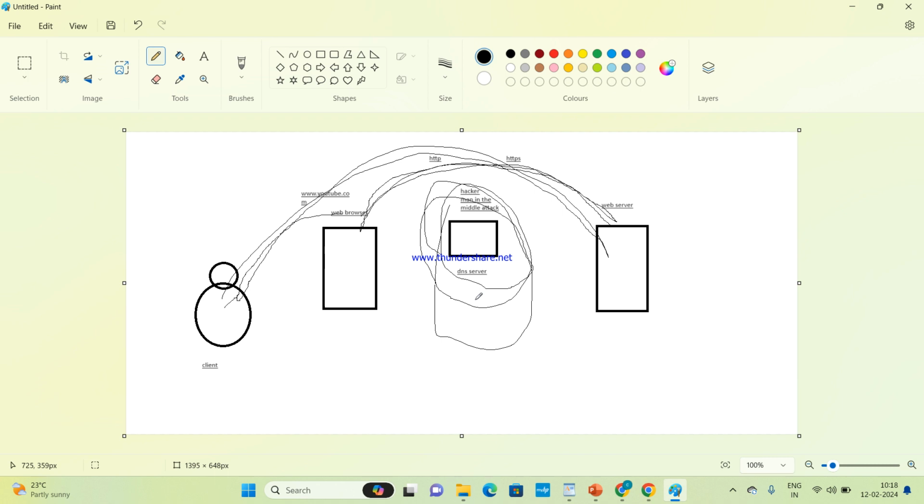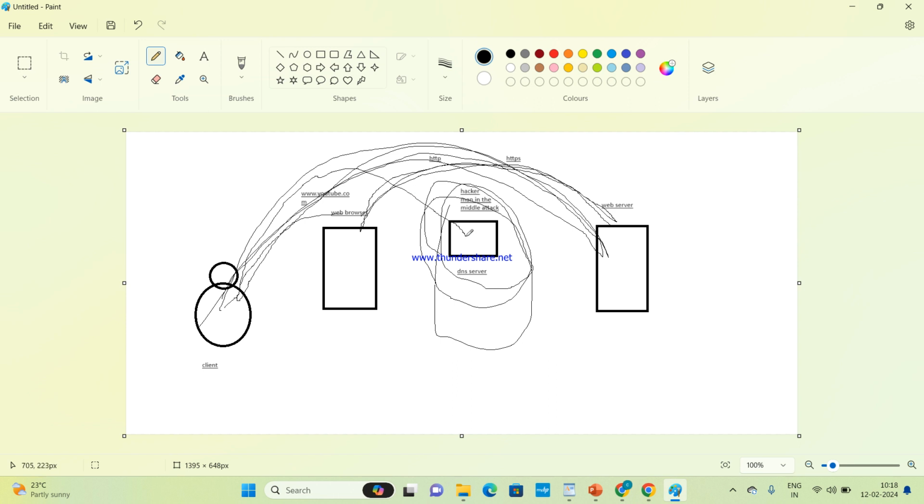Every system needs a unique address to communicate from one system to another system. The DNS name is for our understanding. This www.youtube.com is for people, for public users, but in the backend, it's public IP addresses. So the request doesn't go directly to the web server. In the middle, there will be a DNS server which validates the IP address.